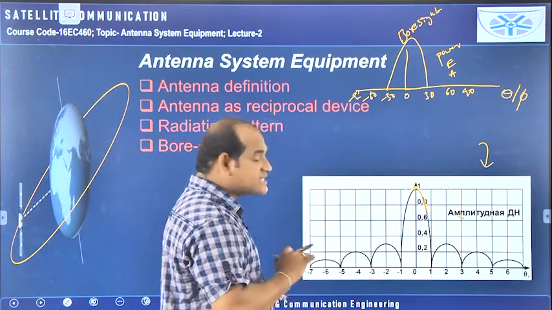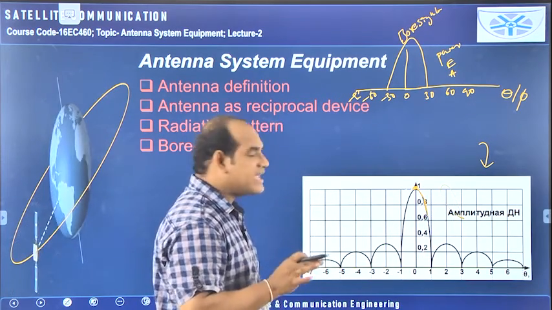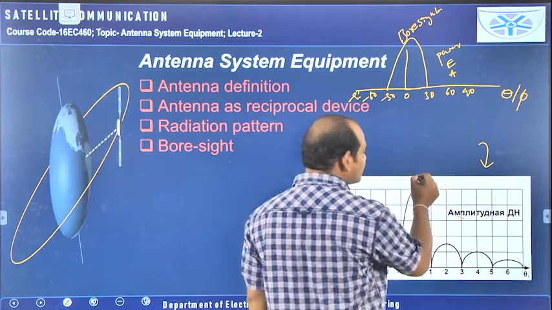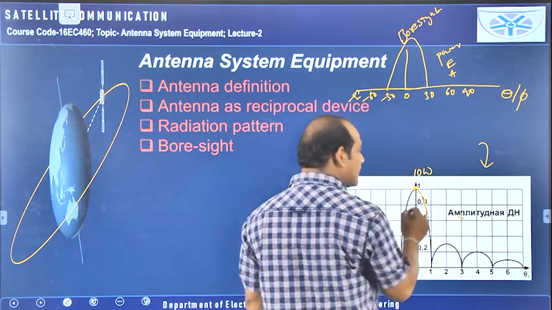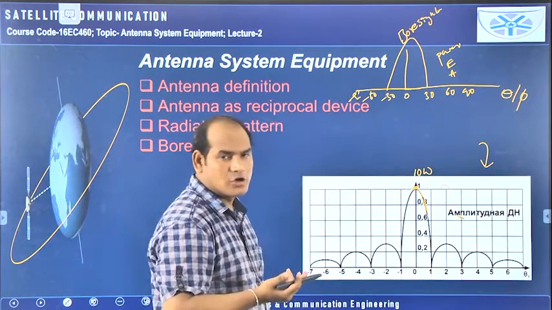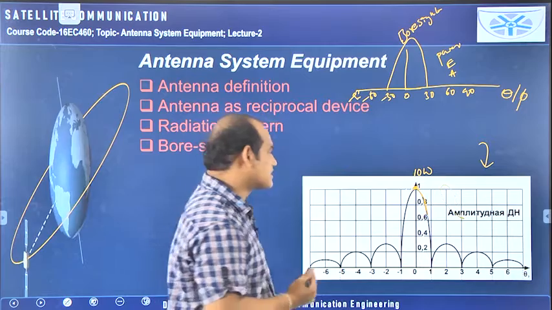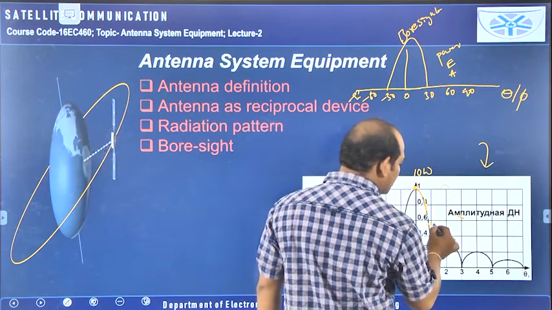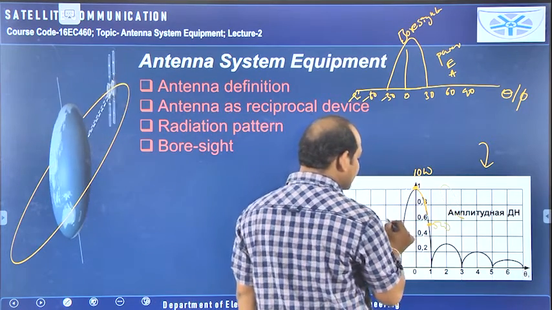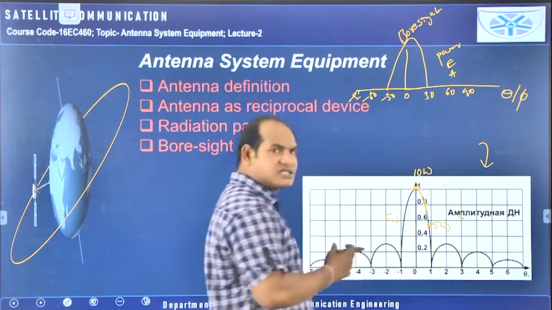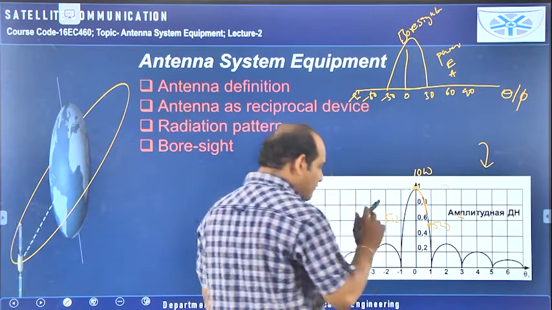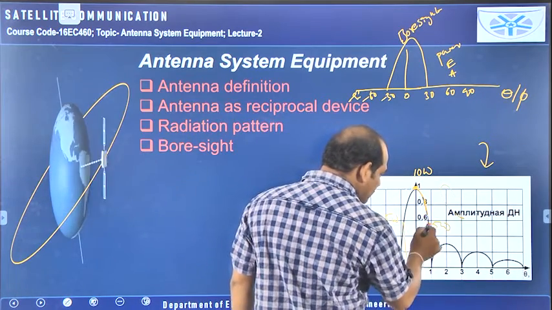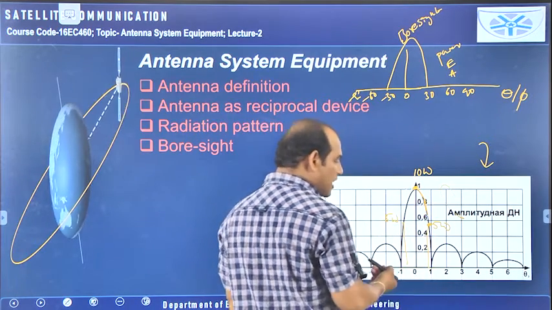At some point I can say the power is becoming half. For example, here 10 watts is the maximum power radiating. So what is half of that? 5 watts. So here we get 5 watts, and this side also 5 watts. Like this we have taken. So 5 watts is available up to what amount of angles we have to consider.